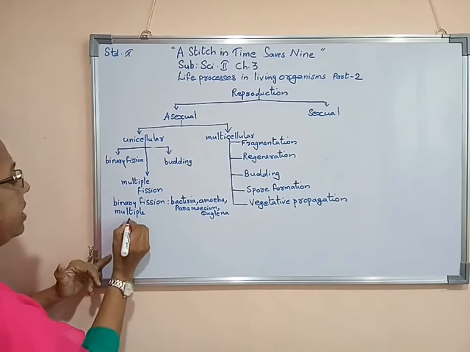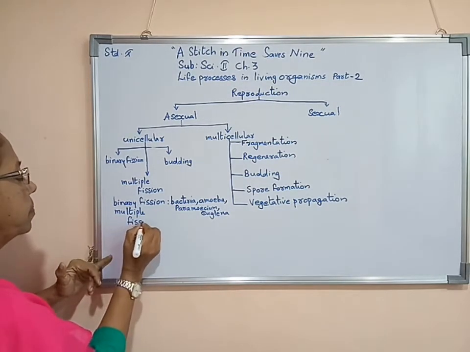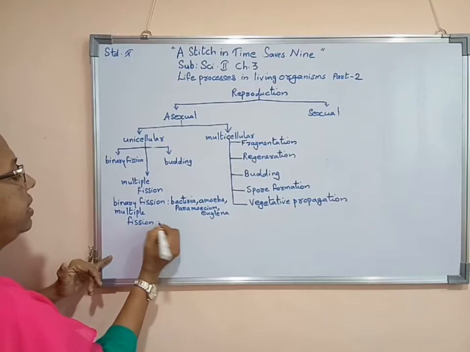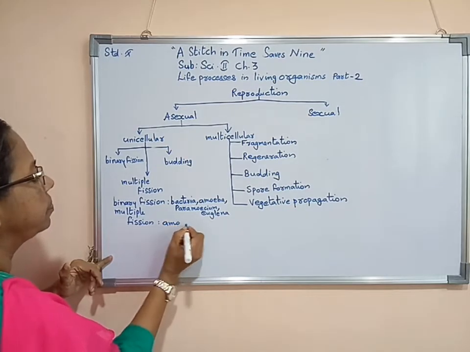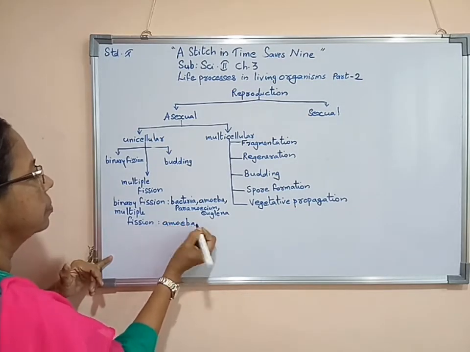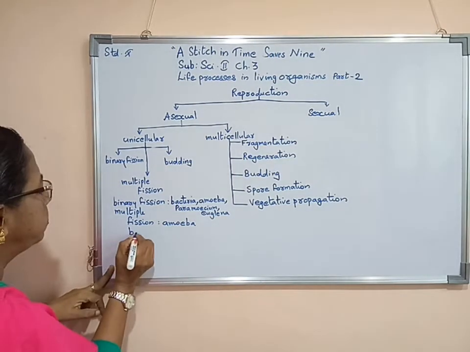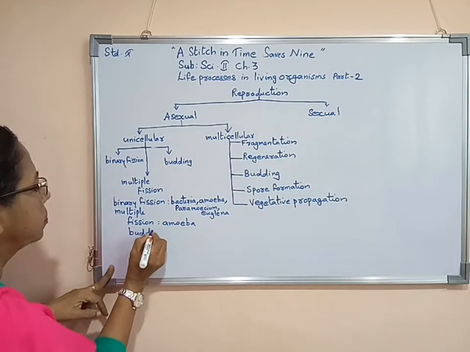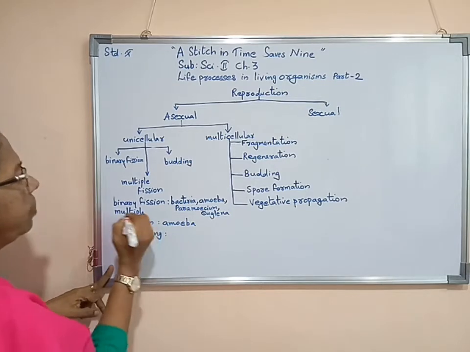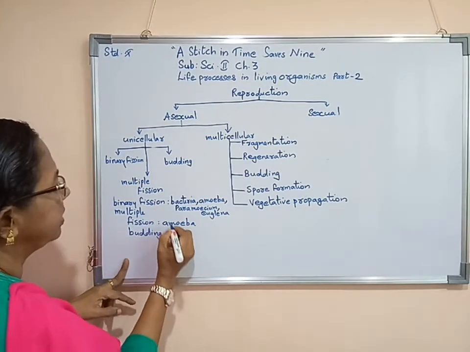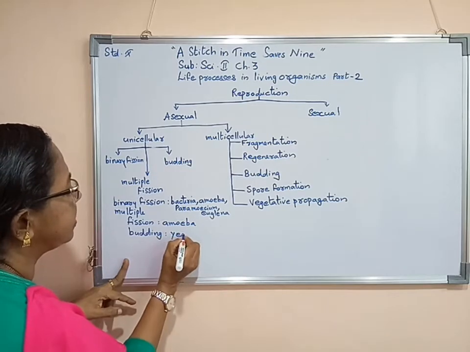Now multiple fission is done by amoeba. Then budding is done by a kind of fungus that is known as yeast.